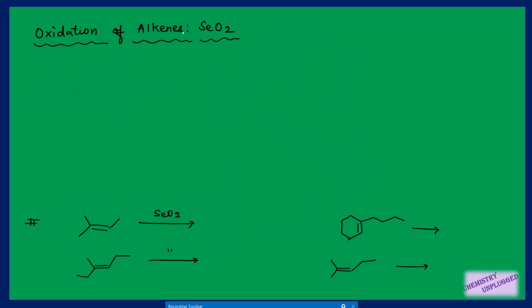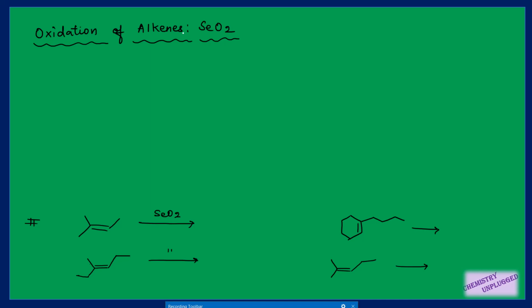Then we will move on to a different type of oxidizing agent, that is selenium dioxide. We have seen the oxidation reactions of alkenes in previous chapters also, that is epoxidation, dihydroxylation, all these types of oxidation reactions, but we have not included the use of selenium dioxide.